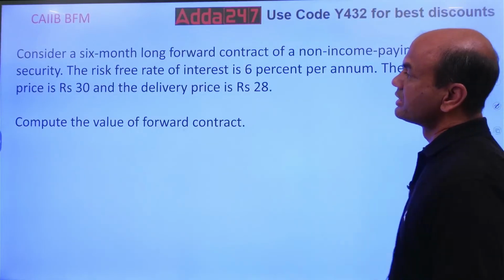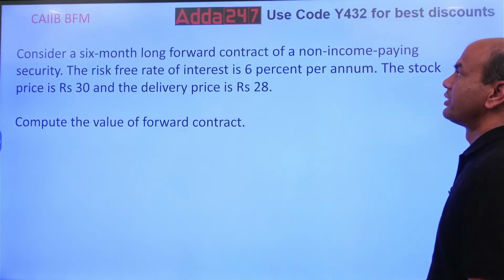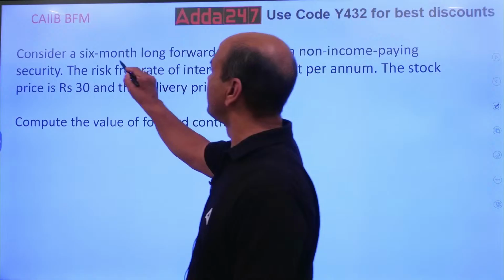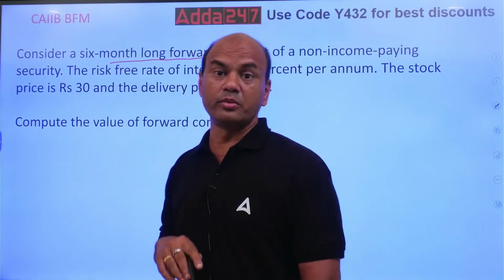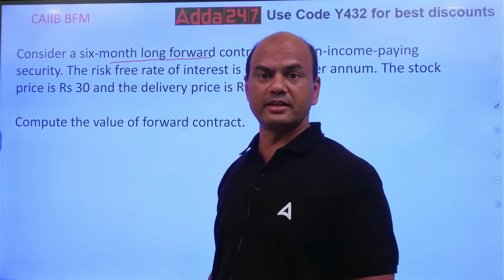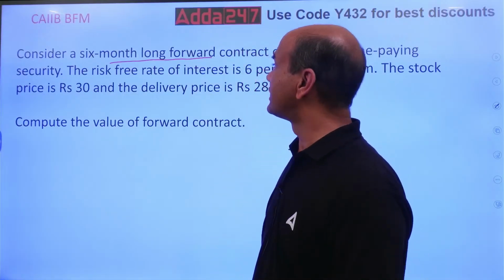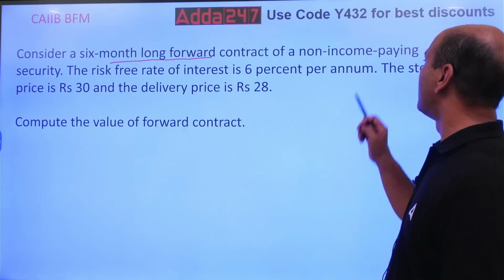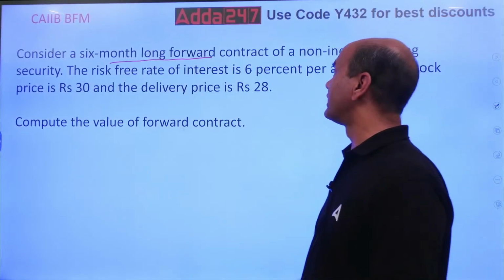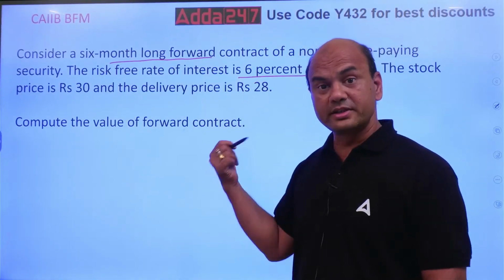Take this numerical. Consider the 6-month long forward contract of a non-income paying security. Here, 6-month long forward. This numerical I told you, we'll be solving a numerical. This is the one. This is a sure shot exam numerical in the exam, and very simple one. Very simple. Okay. So consider a 6-month forward contract of non-income paying security. Non-income paying. Okay. The risk-free interest rate is 6% per annum. It's a sure shot question in your exam. Kindly note, sure shot. It's there in your book also.